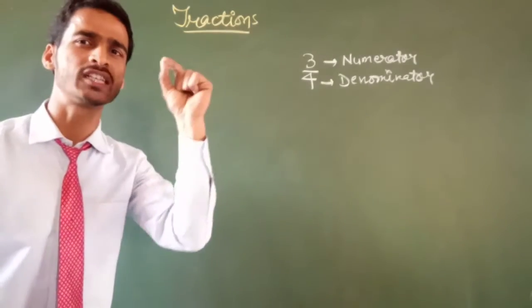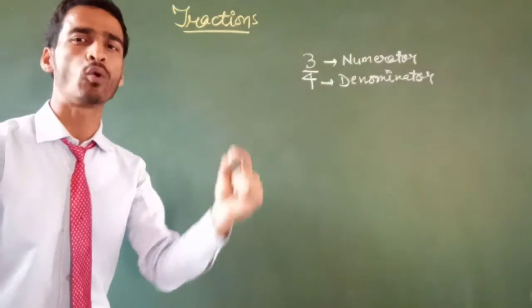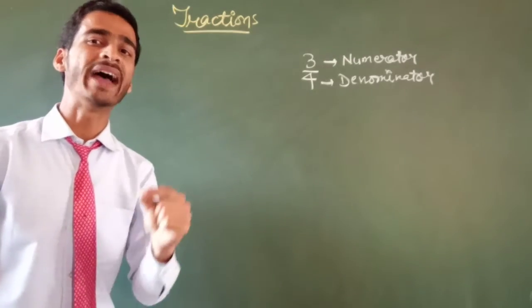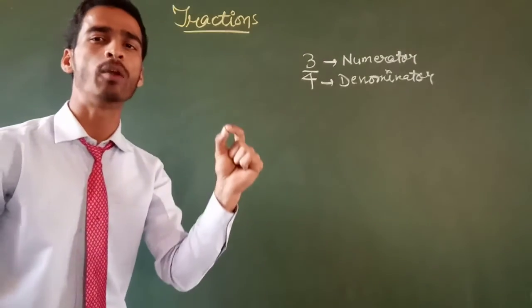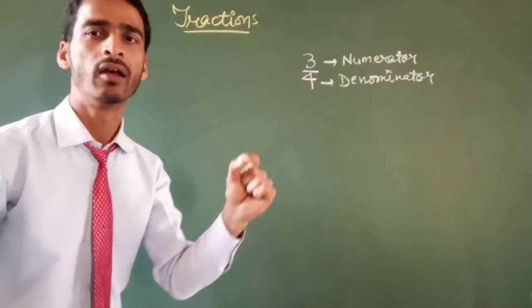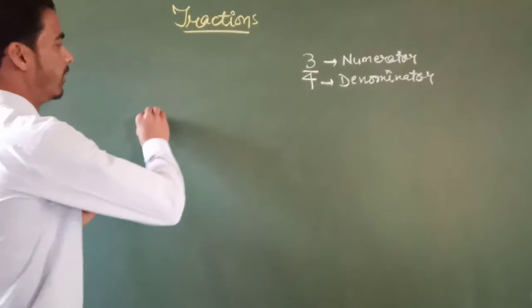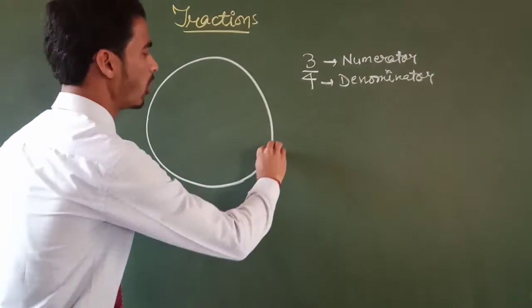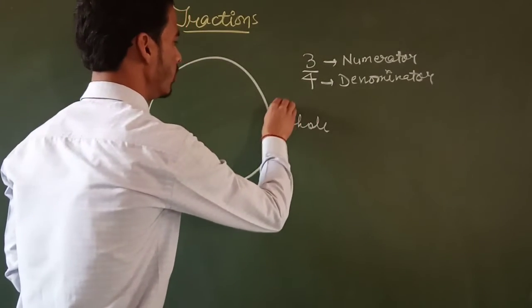Firstly we have to discuss fraction. When a whole is divided into some equal parts, then each equal part is called a fraction. Fraction means piece or part. Okay, listen here. Firstly we can see that this object is called a whole.